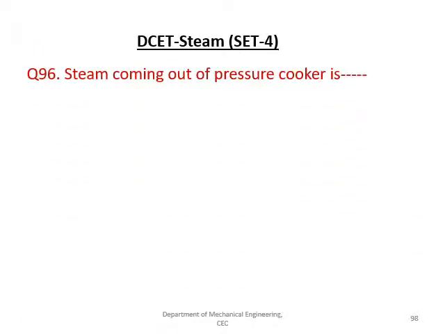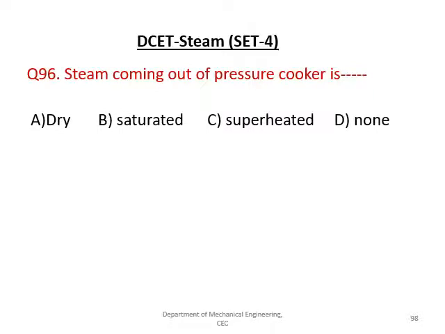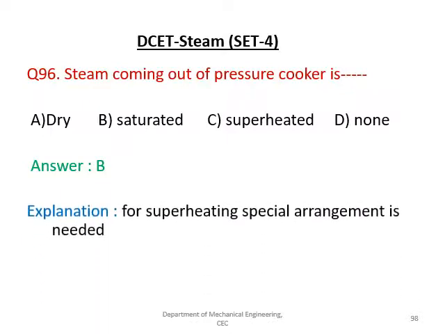The steam coming out of the pressure cooker is, the given options are dry, saturated, superheated, none. The answer is saturated. And generally the steam which we can see with our naked eyes is saturated. If it is superheated or dry, it is colorless.